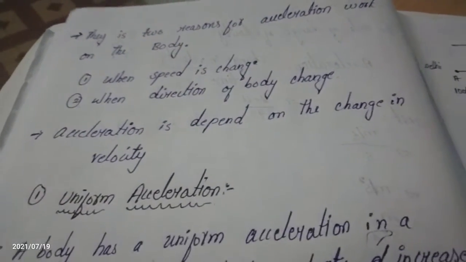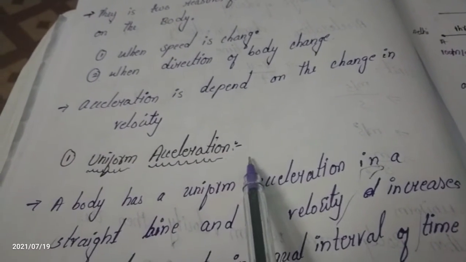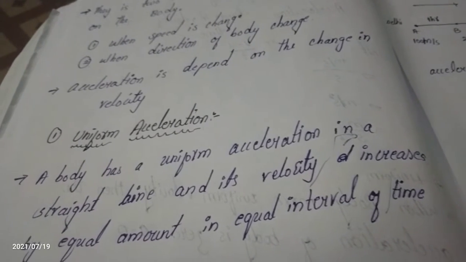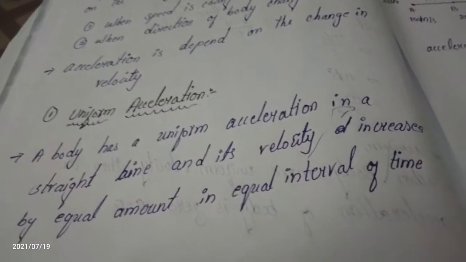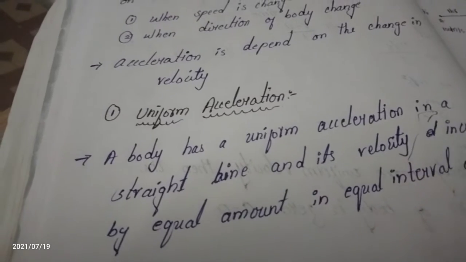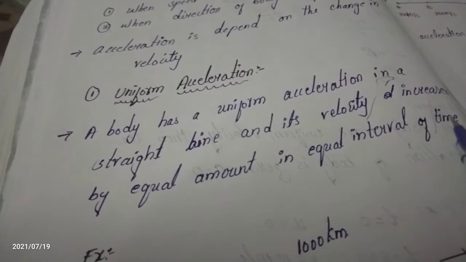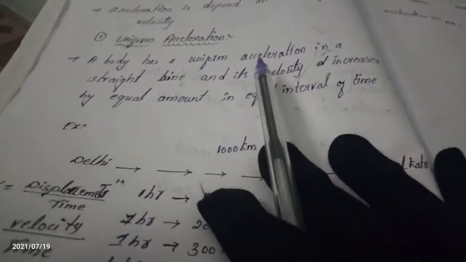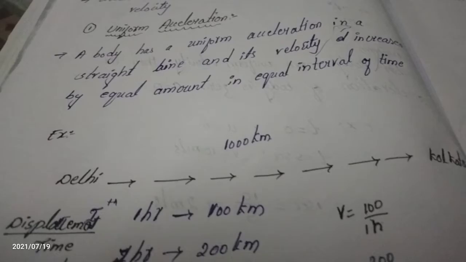Till yesterday we were discussing uniform acceleration. What is uniform acceleration? The body moves and covers the distance with uniform velocity. The definition: a body has uniform acceleration in a straight line if its velocity increases by an equal amount in an equal interval of time, which means the body travels equal distance in equal intervals of time.